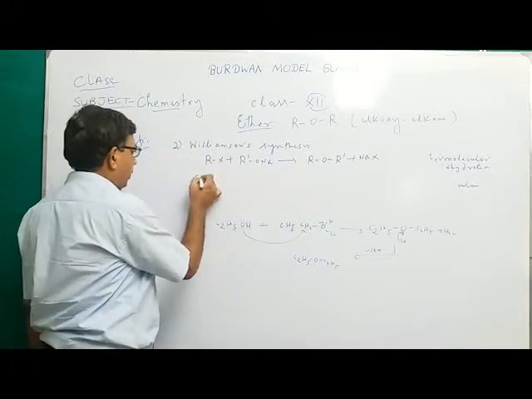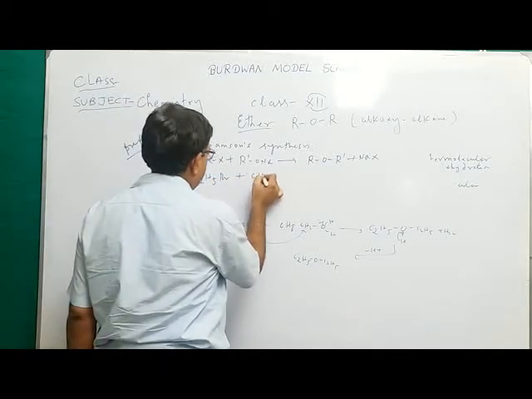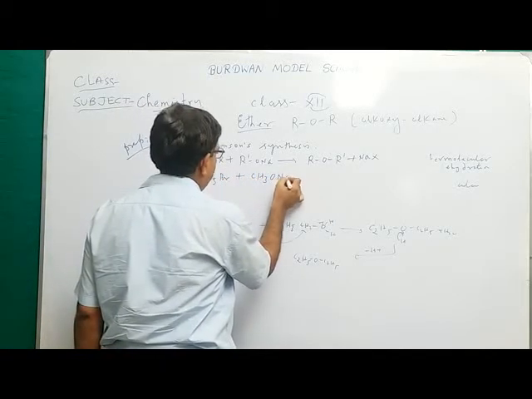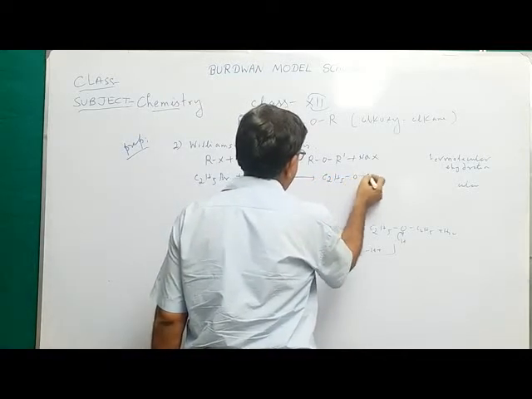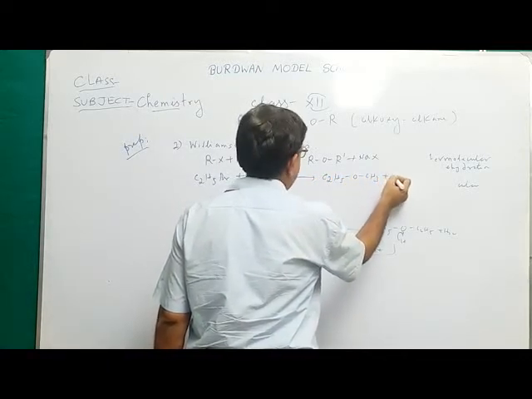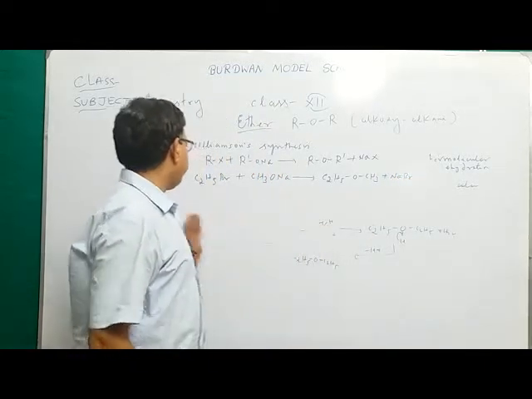Say C2H5Br, alkyl halide, reacts with CH3ONa, sodium methoxide, to form C2H5OCH3 plus NaBr, and ether is formed.